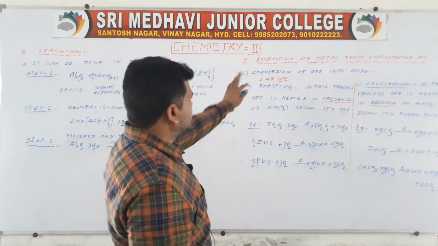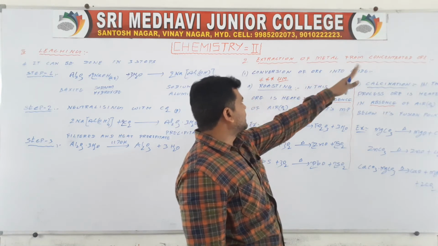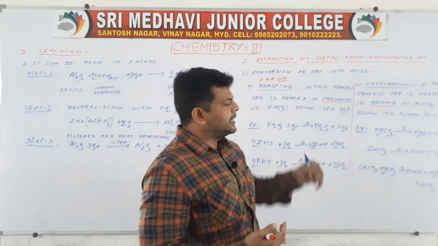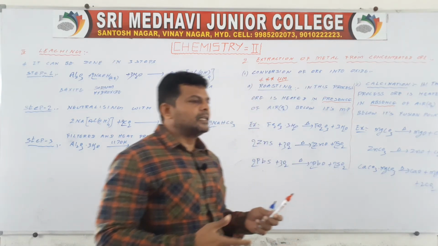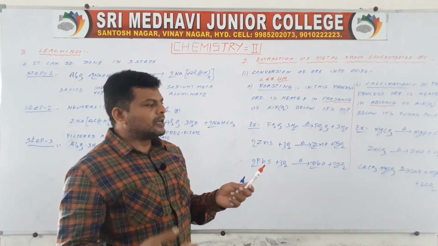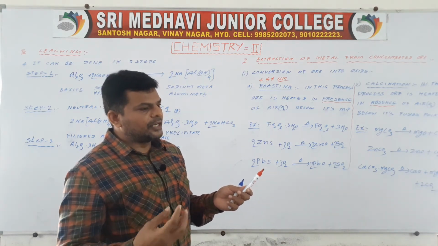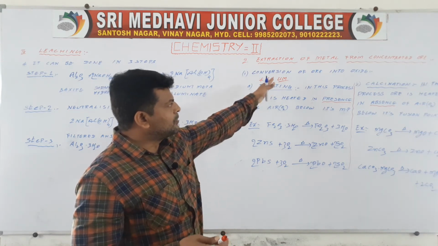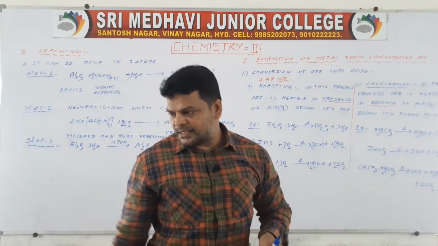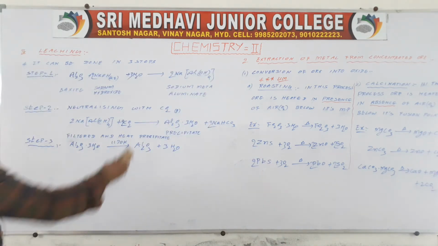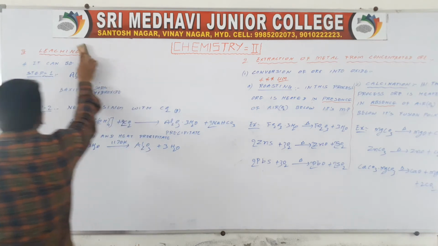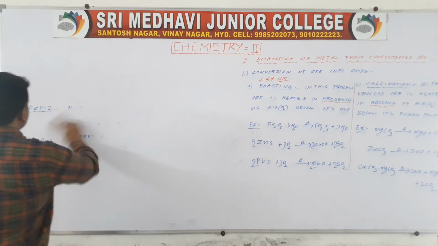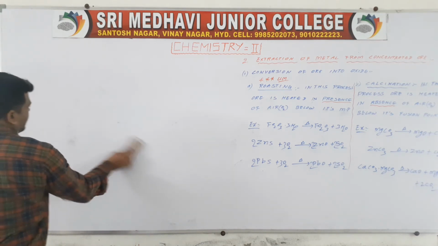So here, extraction of the metal from concentrated ore: the first one is conversion of the ore into oxide. If the ore is not an oxide, then you have to convert it into oxide. The second stage is reduction of oxide.